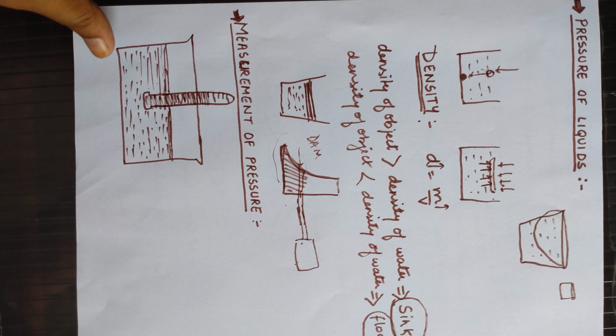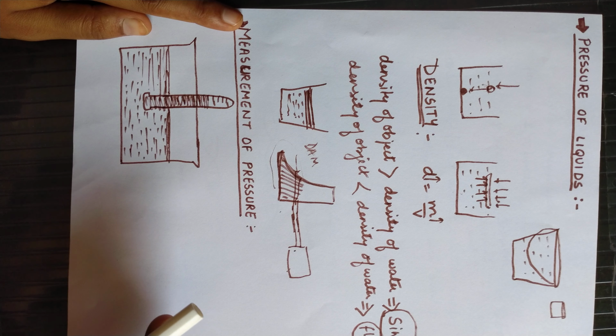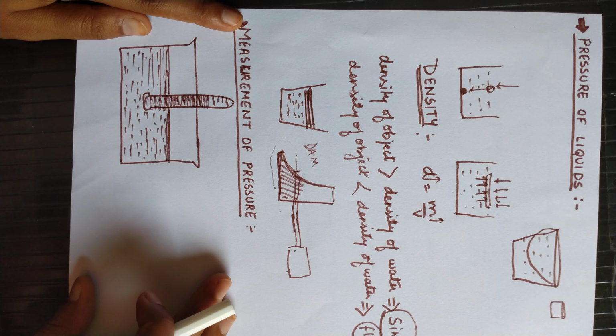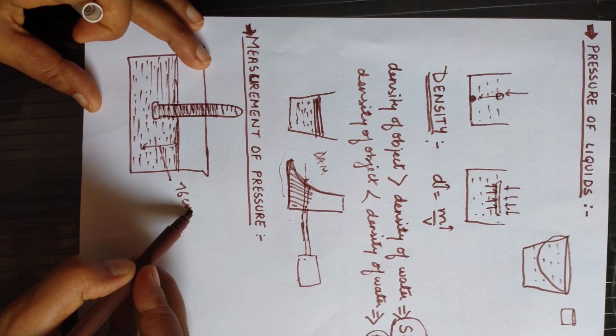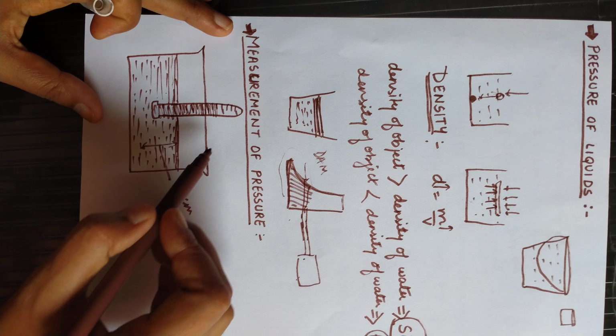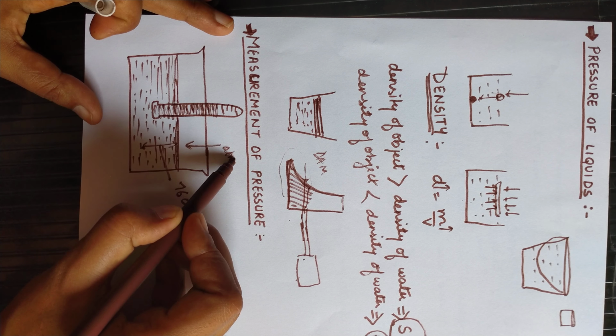So there is a requirement to measure pressure. What is it that actually measures pressure? There are certain devices, like number one, the barometer. In a barometer we have a vessel filled with mercury, and there is a hollow tube which is also filled with mercury and inverted in this vessel. After inverting, we will see that the level of the mercury is supposed to be about 76 centimeters, and here the atmosphere is applying pressure.